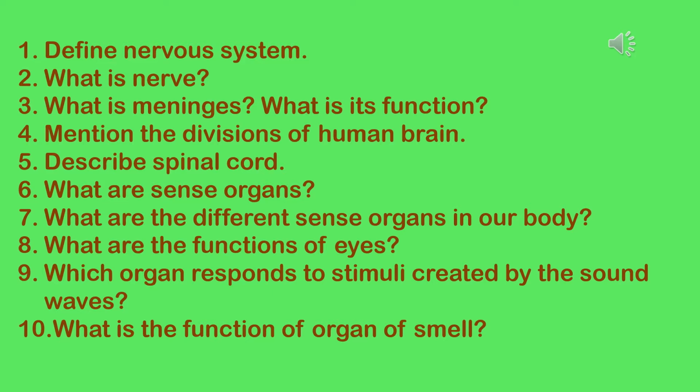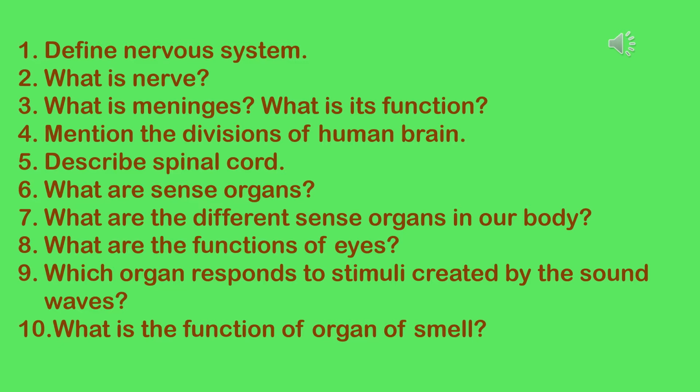Question number 6. What are sense organs? Sense organs help us to see, hear, smell, taste, and touch. These are external organs made up of receptors that receive stimuli from the environment and send messages through sensory nerves to the central nervous system.